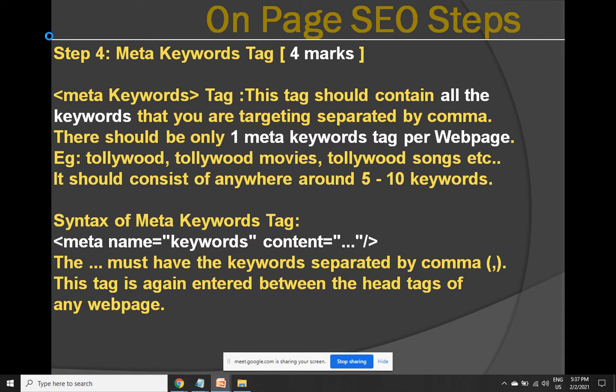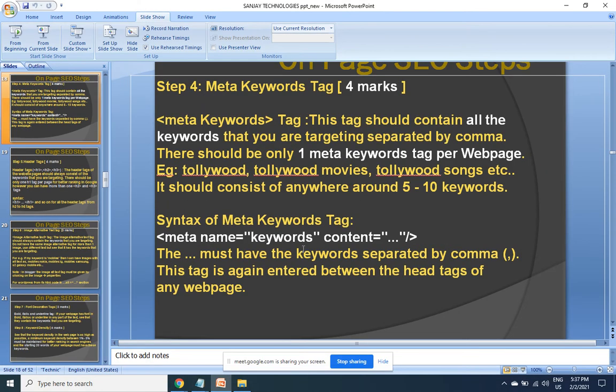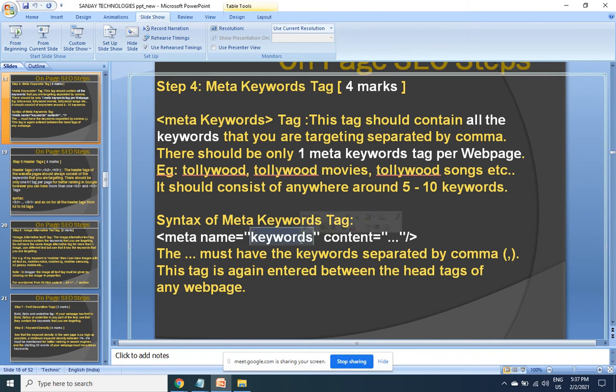Meta keywords tag. 4 marks again for it. The syntax is similar to description. The only difference is that where we write keywords here, there it is written as description. So replace description with keywords and that becomes the keywords tag. In the meta keywords tag, you need to input 1 to 5 keywords which are the most important keywords for a post.